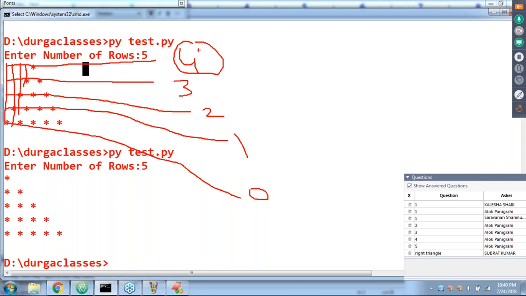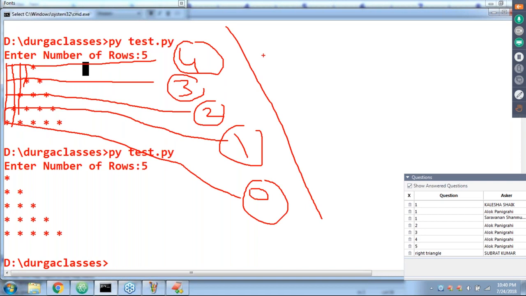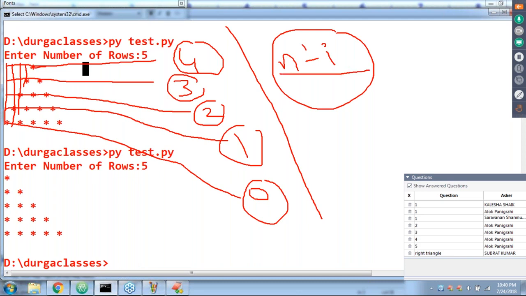But now my point is, sir, first time 4, second time 3, third time 2, fourth time 1, fifth time 0. Can I say this value is n minus I or not? Can you please confirm? First time I value is 1, n value is 5, 5 minus 1 is 4. Second time I is 2, 5 minus 2 is 3. Third time I is 3, n minus 3 is 2. n minus 4 is 1. n minus 5 is 0.